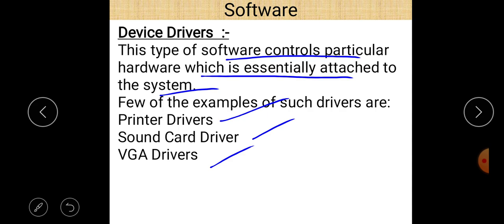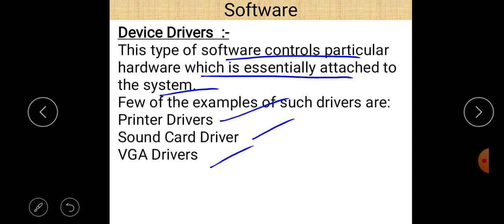First of all, we have to install this device driver on our computer system. Only after that are we capable of running the particular hardware. For example, if you want to work on a particular printer, first of all you must install the device driver of that printer on your computer system. Only after that are you capable of giving commands through your system to the printer. Without this, you are not able to take a printout from your printer.